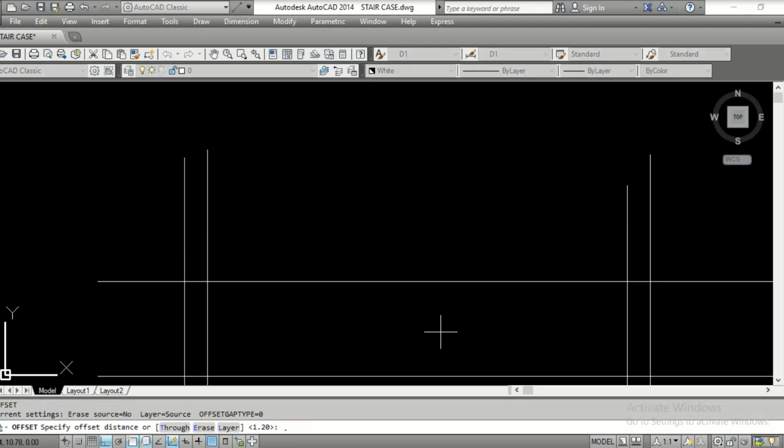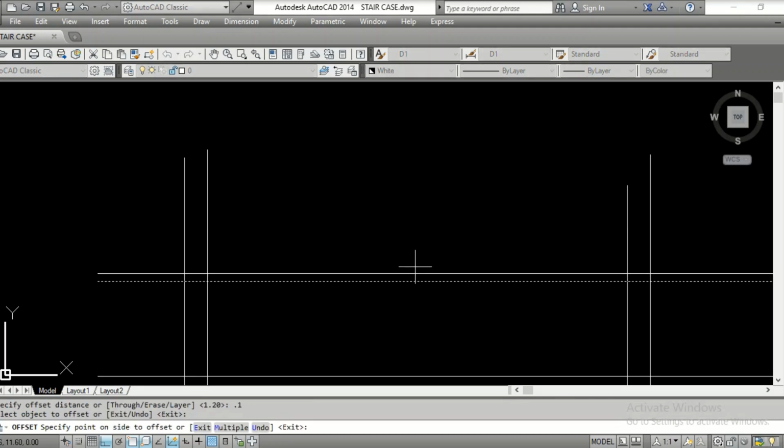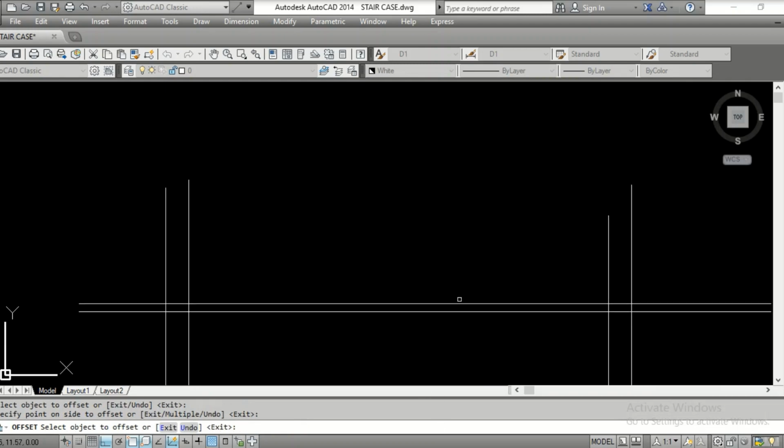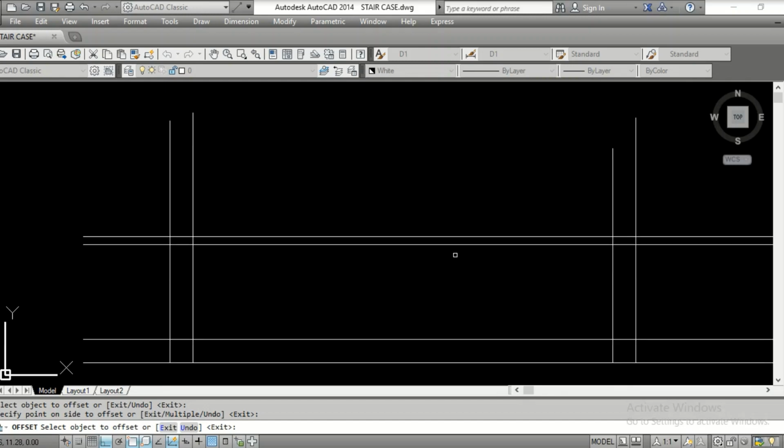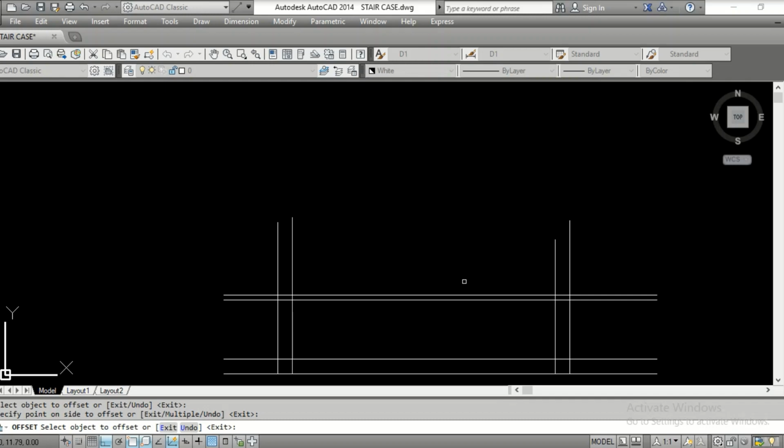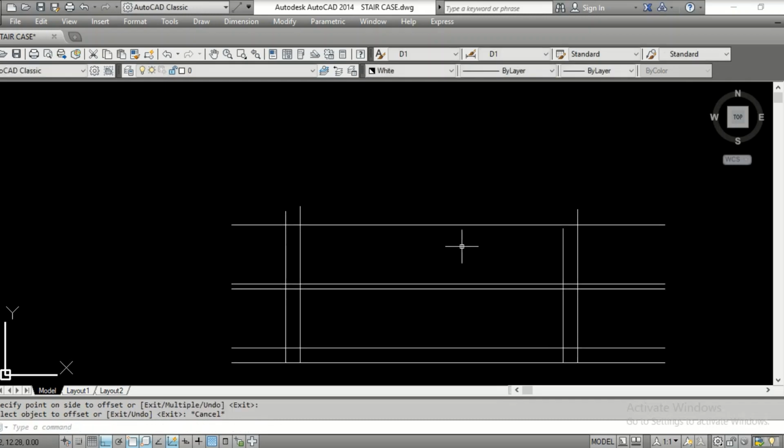Offset 0.1. This is what is called the well. You will see how I'm going to use this. Okay, offset again 1.2. Just click this here and here. Okay, just click this. Okay, now it's okay.